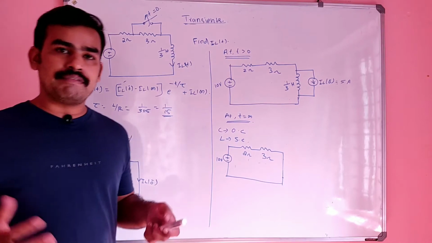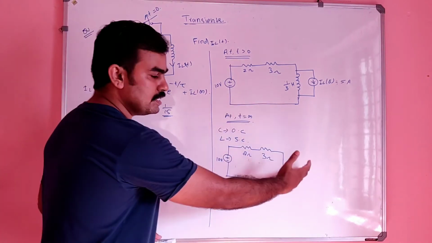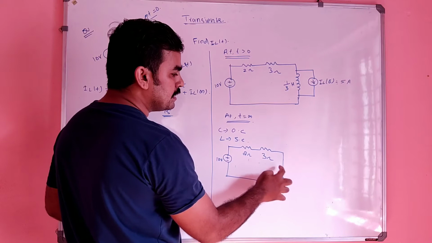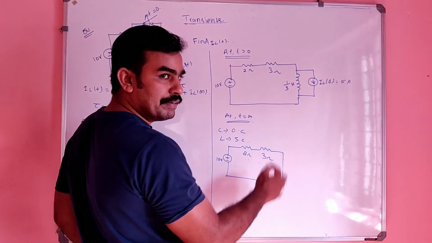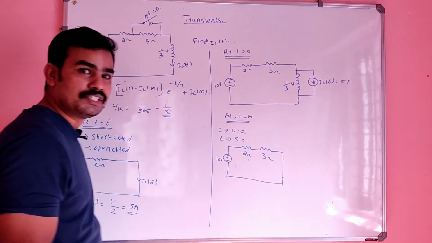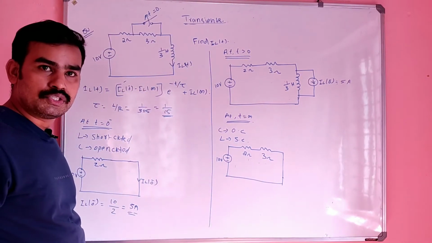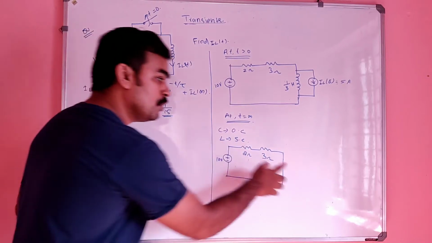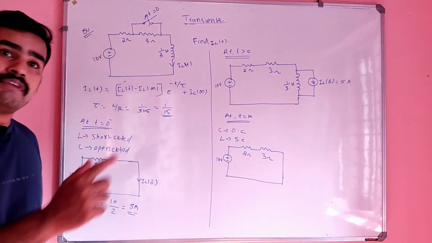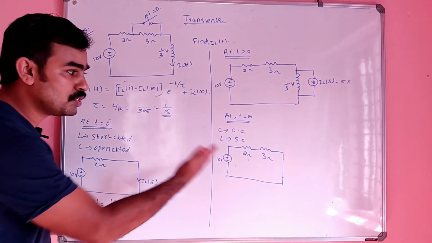That means if you have a current source, it has certain resistance, right? This resistance is in parallel with zero resistance. So the effect will be simply a short circuited condition. At that time, there will not be the initial current, but there will be a final current, because it's short circuited now.